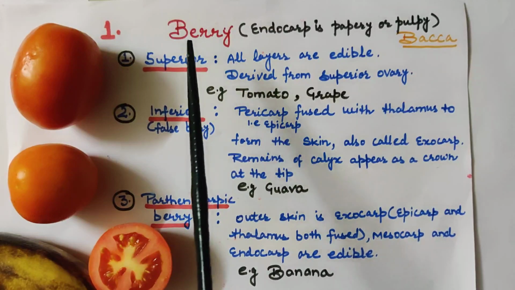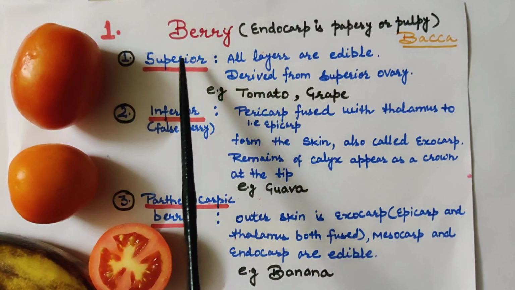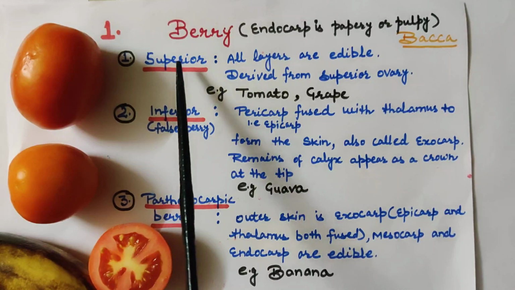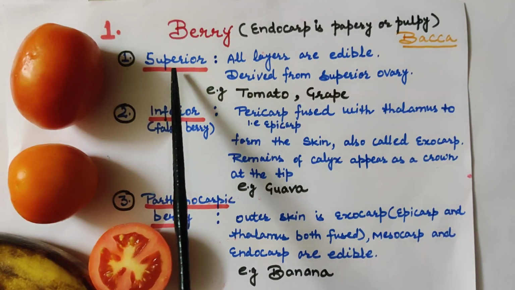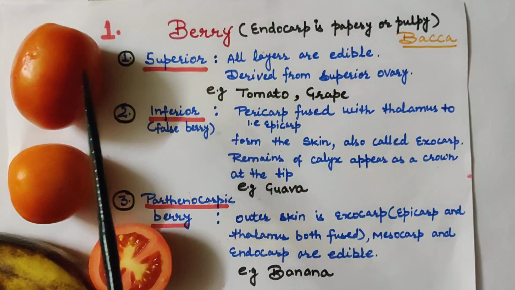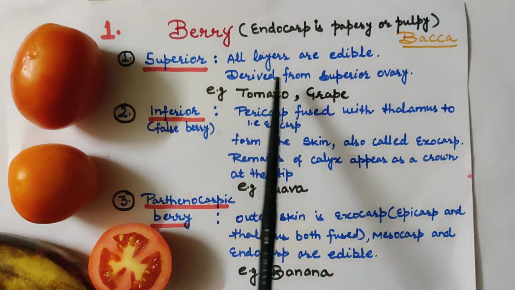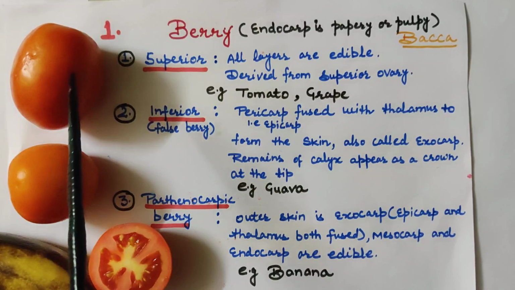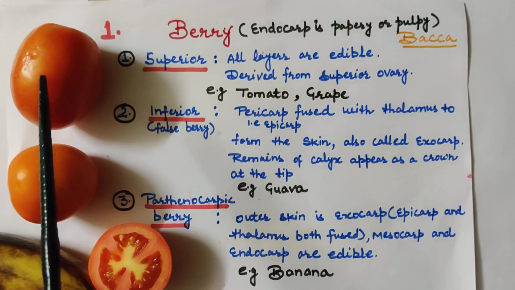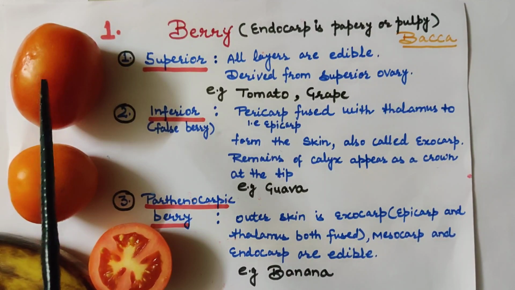We divide the berry into two categories on the basis of the type of ovary from which they are formed. The fruit formed from a superior ovary, we call a superior berry, and in this fruit all three layers are edible. Examples are tomato and grapes. We consume the whole tomato and we eat the entire grape because all three layers, epicarp, mesocarp, endocarp, are edible. So it is a superior berry.